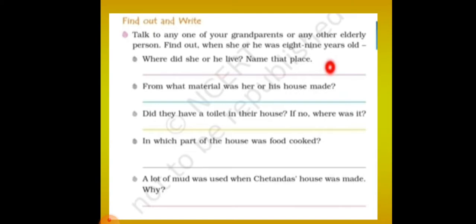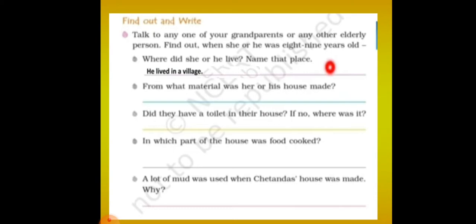It is on page number 98. So children, open page number 98 and write down the answers for this question. Talk to any of your grandparents or any other elderly person. Find out when she or he was 8-9 years old. Where did she or he live? Name that place. They may have lived in a village. If they tell you the place, you can just write it. Okay, which place it is.